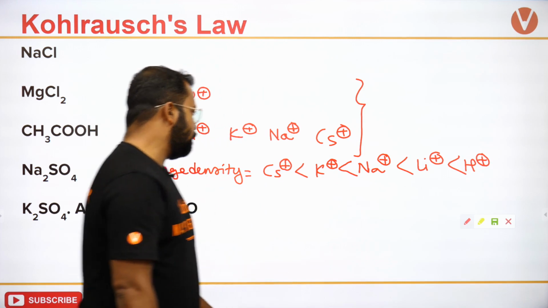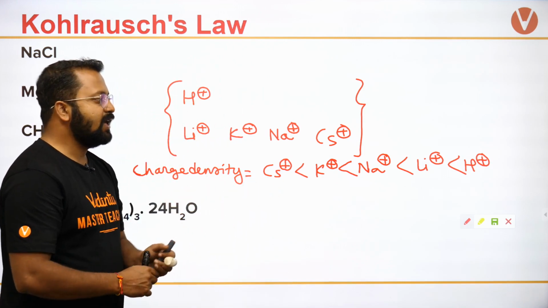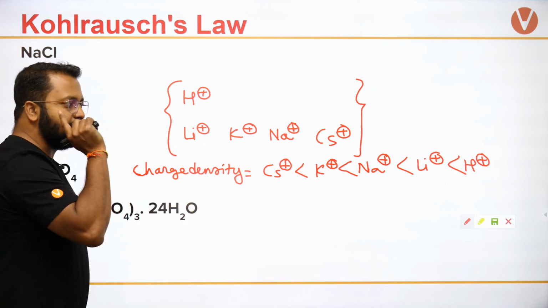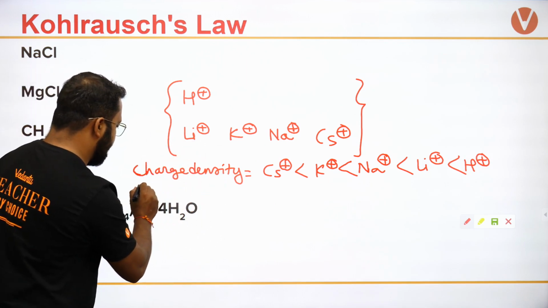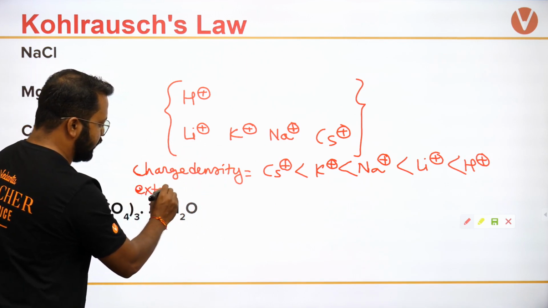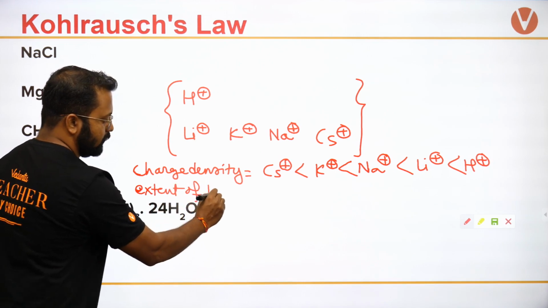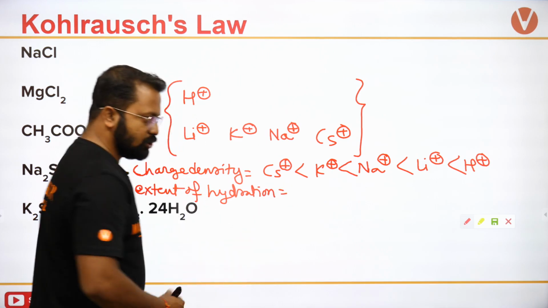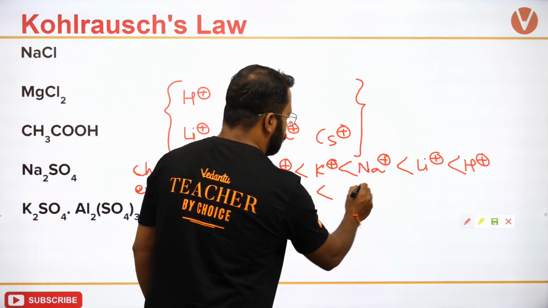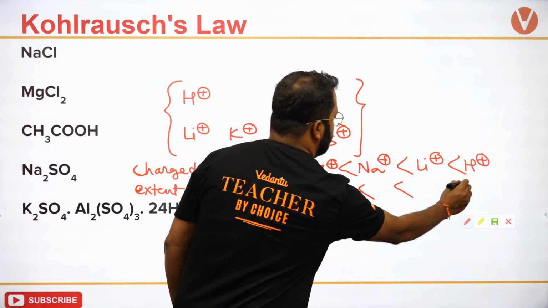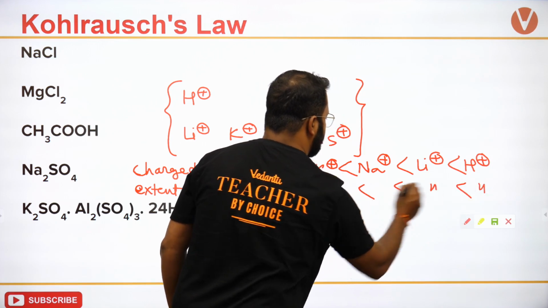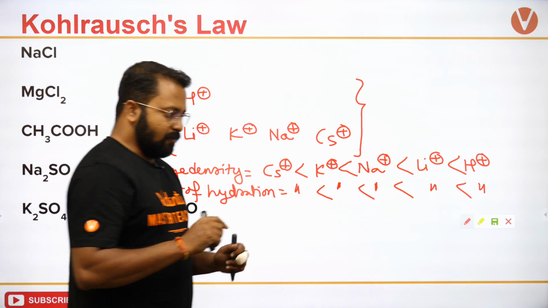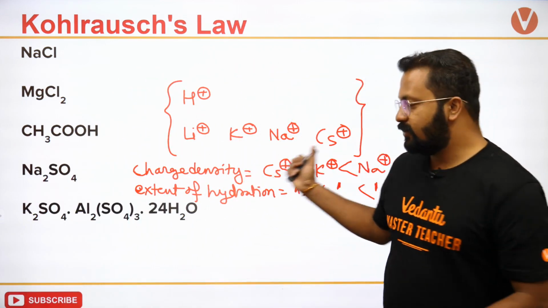Charge density will be minimum for Cs plus and maximum for H plus. If charge density is maximum for H plus, extent of hydration will also follow this order. सबसे ज़्यादा hydrated ये होना चाहिए. Okay, most hydrated will be H plus.